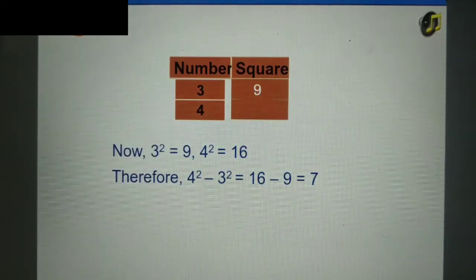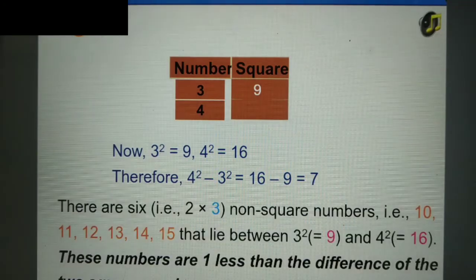Between 3 square, that is 9, and 4 square, that is 16, there are 6 non-square numbers. These are 10, 11, 12, 13, 14 and 15. This means twice the first number, that is, twice of 3 is equal to 6.